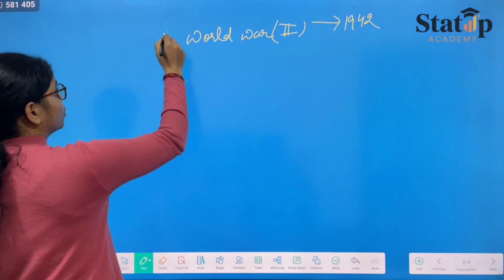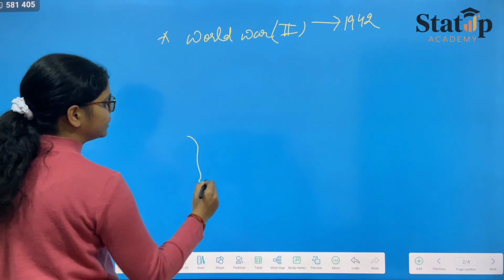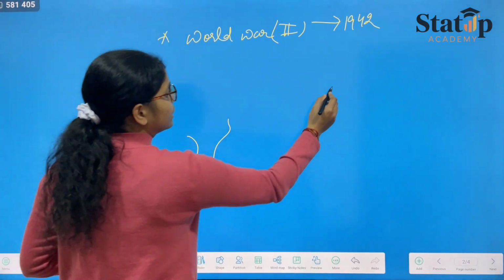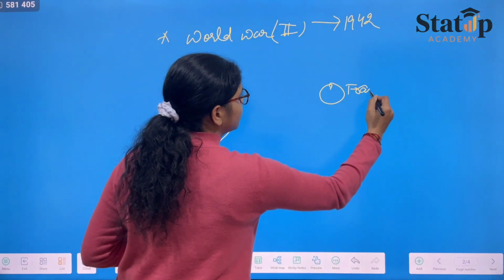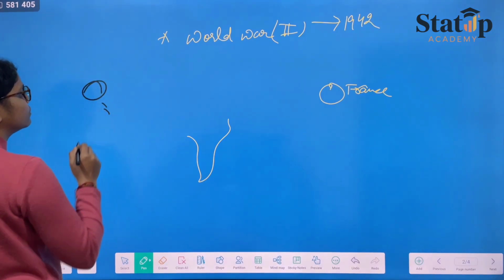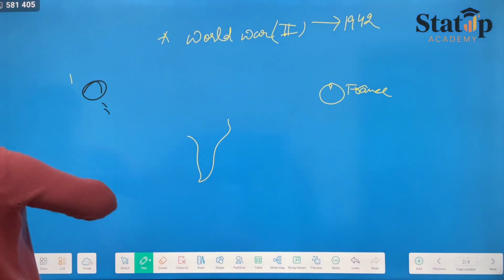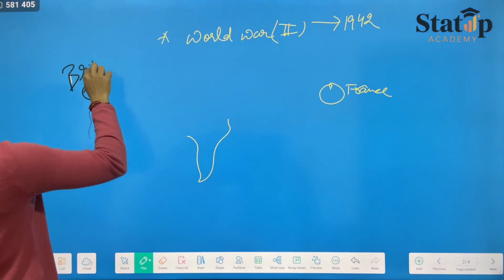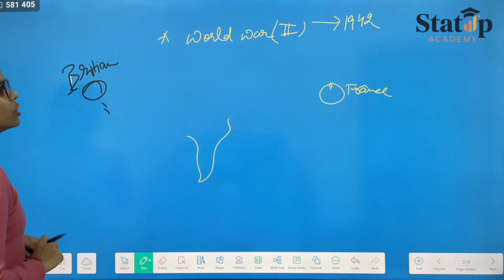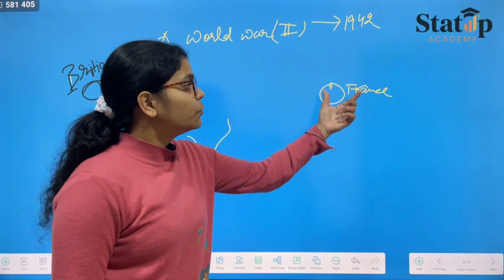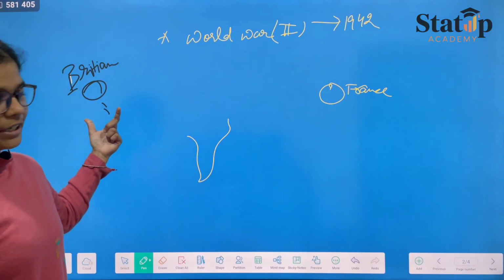World War II was going on, and here it is India, here it is France, and over here it is Britain. In World War II, France was fighting against Britain.